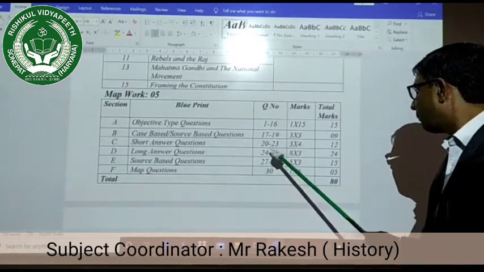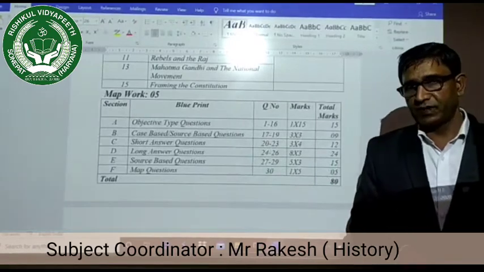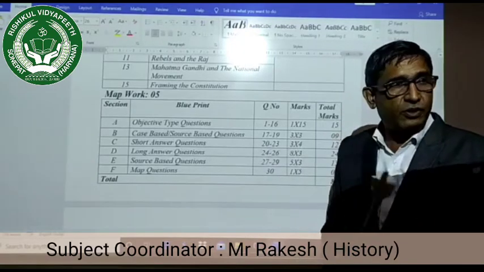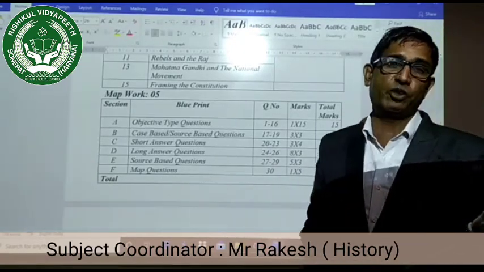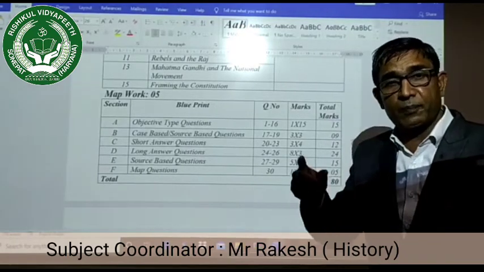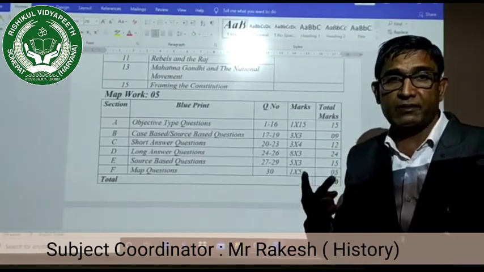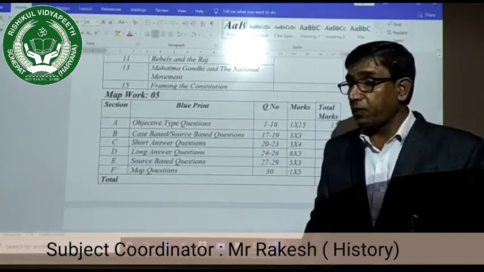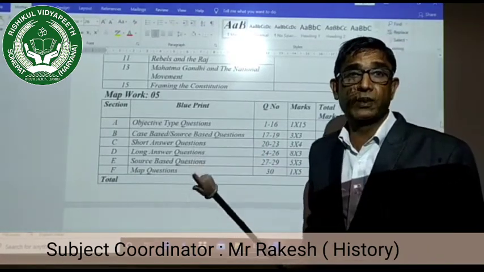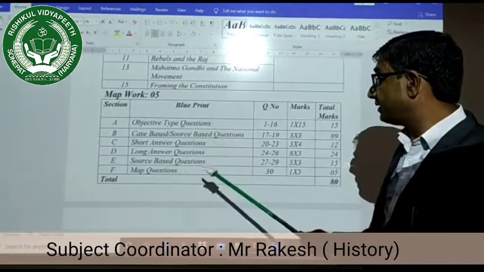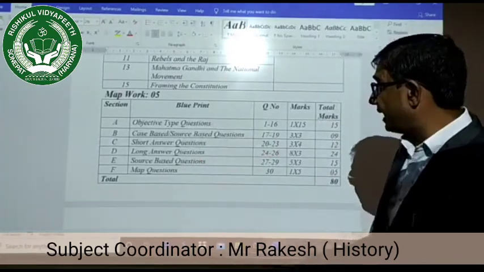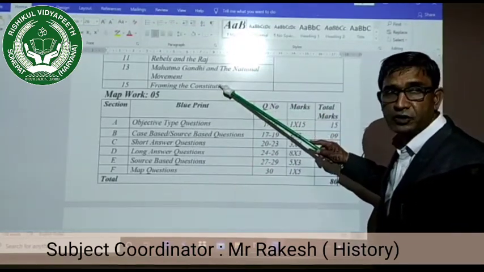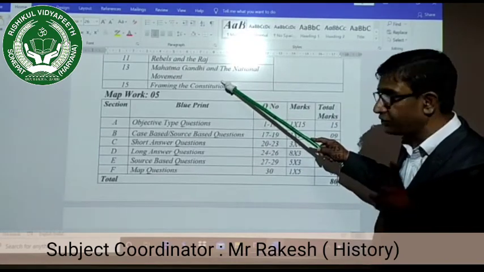Long answer questions are for 8 marks. Dear students, you must be careful about this part. Why? Because this long answer question has a choice. Choice means from one chapter 2 questions will be given. Either you have to do A or B. But it is from the same chapter. This is for theme 1 and theme 2, but not in theme 3. You see, theme 3 is from different chapters, as one may be Mahatma Gandhi, the second may be Framing the Constitution. This is the difference you might see.